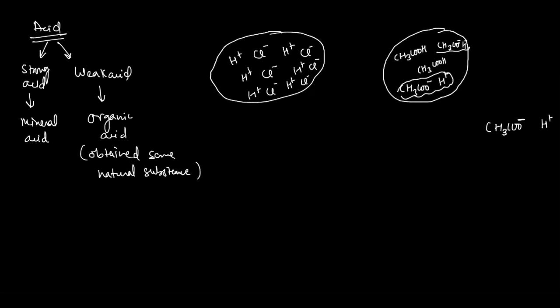So those substances that on addition to water give complete dissociation of H plus ions are called strong acids.